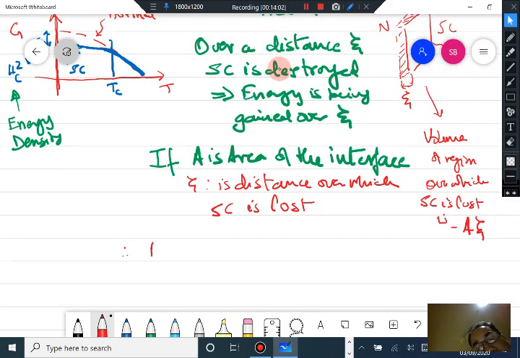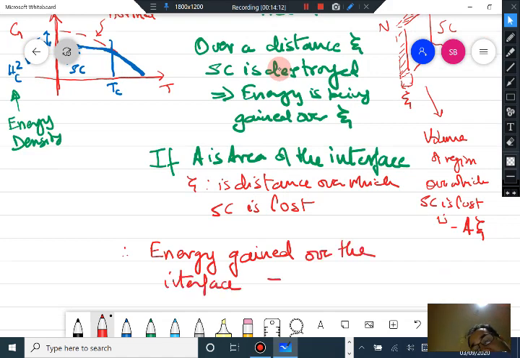So therefore the energy gained over the interface is Hc square A into xi. This is the energy which is gained over the interface, because superconductivity is being lost in this region, as you cross this interface.